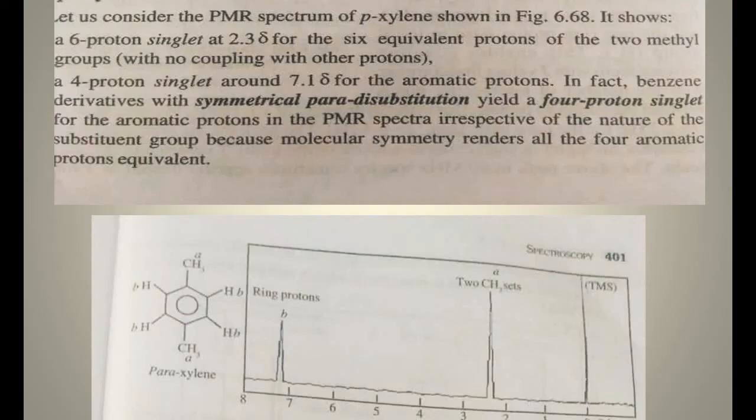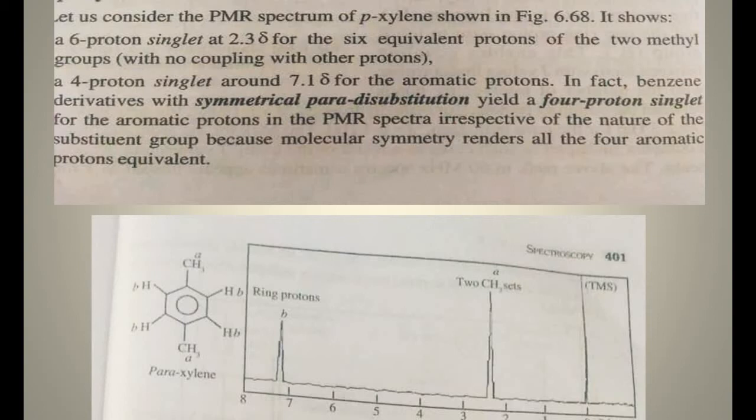The next is paraxylene. The PMR spectrum of paraxylene is shown below. A 6 proton singlet, that is at the terminal para position. There are 6 protons, CH3. The 6 protons are in the same, chemically identical environment.